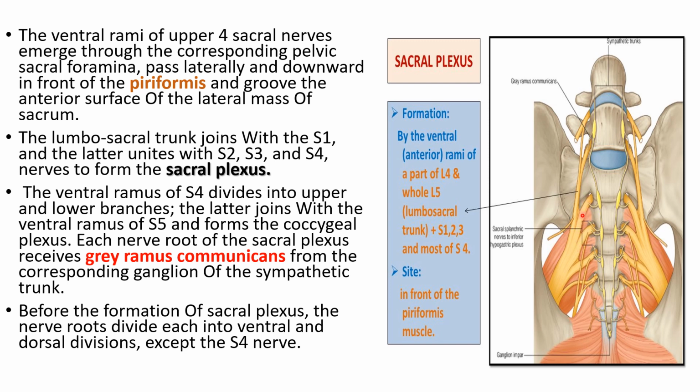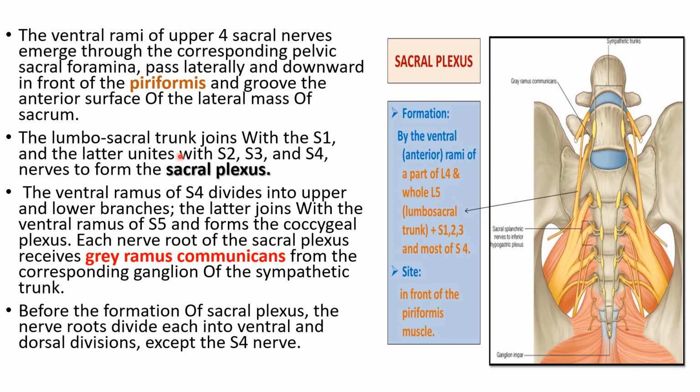So all these 4 nerves pass and groove the anterior surface of the lateral mass of the sacrum. So what is the lateral mass of the sacrum here? This part is known as the lateral mass of the sacrum, from here to here, which also gives attachment to the piriformis. That part of the sacrum is known as the lateral mass of the sacrum on either side. So they groove the lateral mass of the sacrum, and these 4 nerves pass in front of the piriformis muscle.